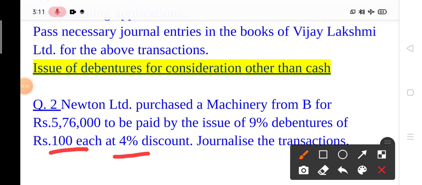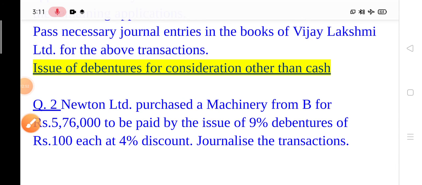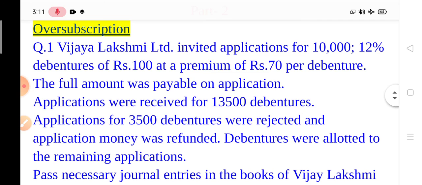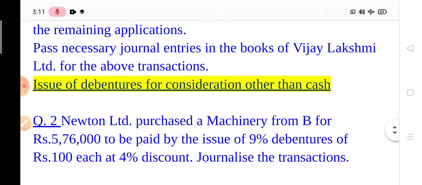I hope you all have understood both the topics. So children, do practice of oversubscription questions and issue of debenture for consideration other than cash.